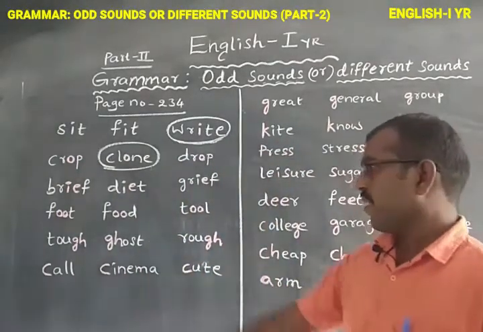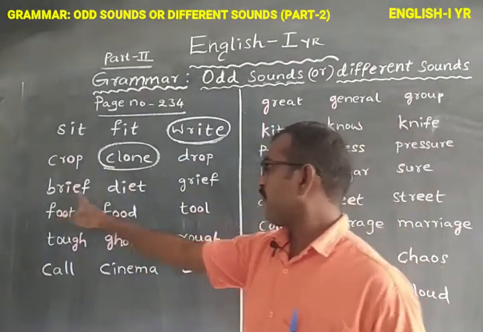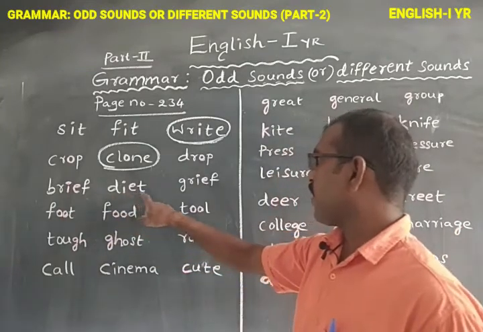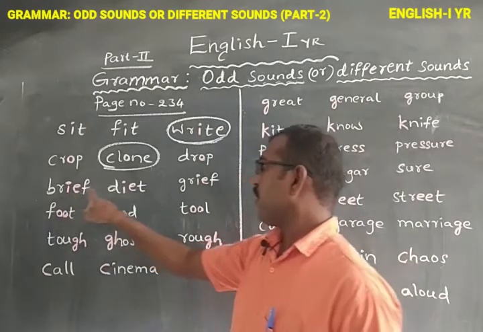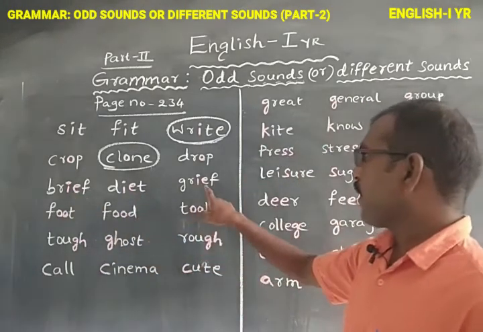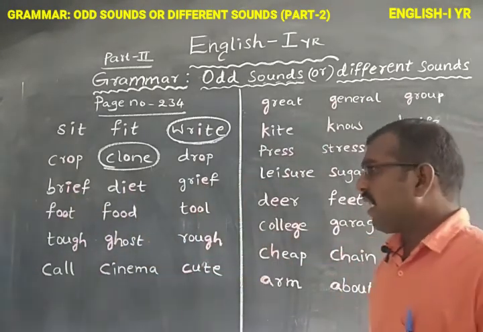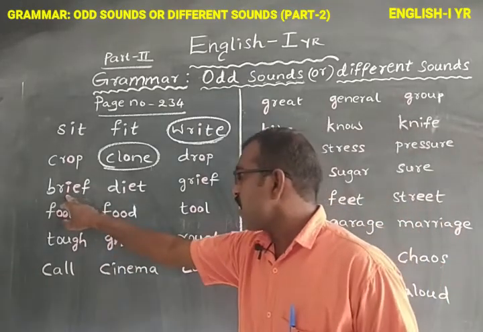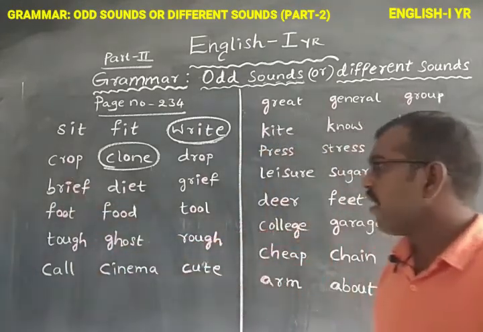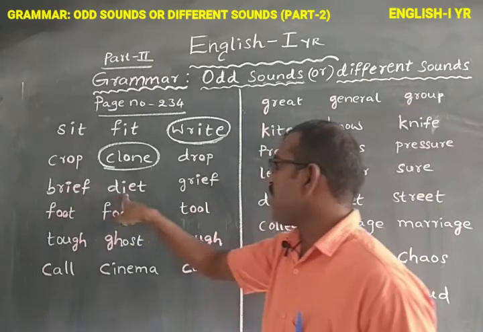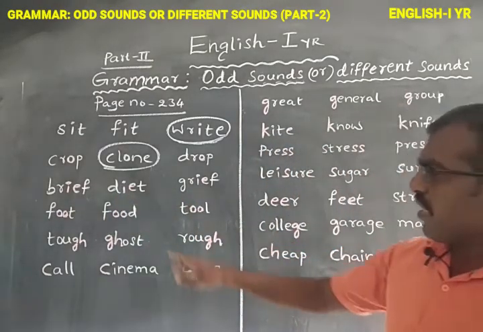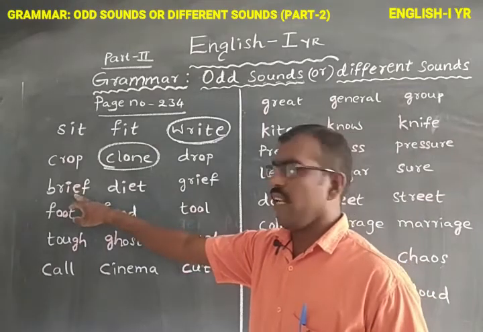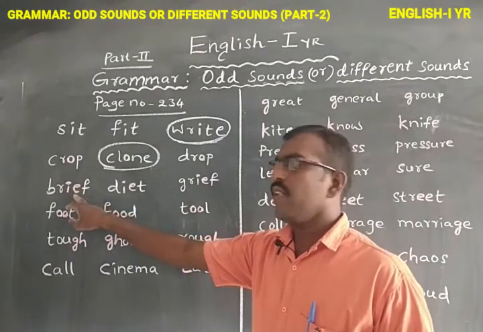Next, third set. Brief, diet, grief. What are the letters written as bold letters here? I-E. In the examination, they will not give the letters in color.